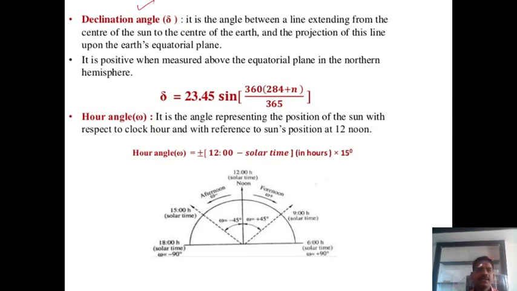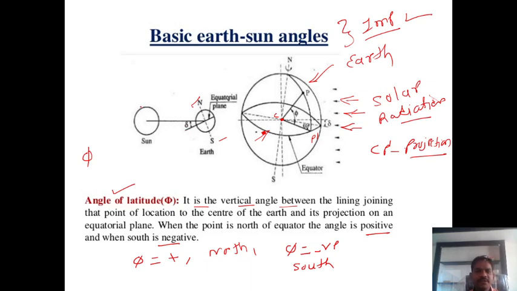Okay. Now another definition, guys, observe here. What is the declination angle? This declination angle is shown by the letter delta. So what is the definition? It is the angle between a line extending from the center of the sun to the center of earth and the projection of this line upon the earth's equator plane. You observe here, that is the declination. This is the sun, this is the earth, this is the north pole, this is the south pole, and this line is the equator, and this angle is the declination, shown by the letter delta.